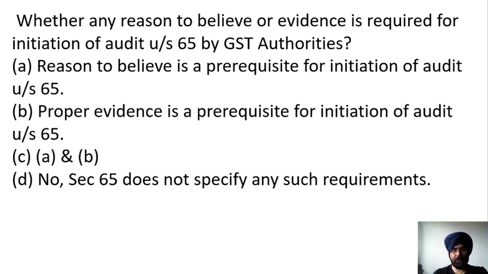So Section 65 deals with the fact that GST authorities can audit a taxpayer so that they can arrive at the correct value, check whether the correct GST rate is being charged, or whether input tax credit is being correctly availed by the person. To identify all these cases, they can do the audit. But is a reason to believe required by the GST authorities, that the person is doing fraudulent transactions or is misrepresenting the facts, or do they require no reason, and they can order the audit of the taxpayer's books of accounts? So you can take more time if required by pausing this recording, and I am going to discuss the correct answer.